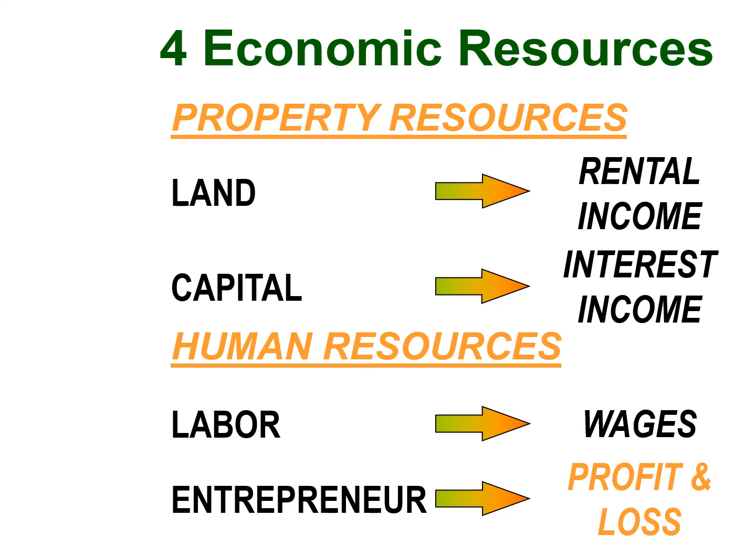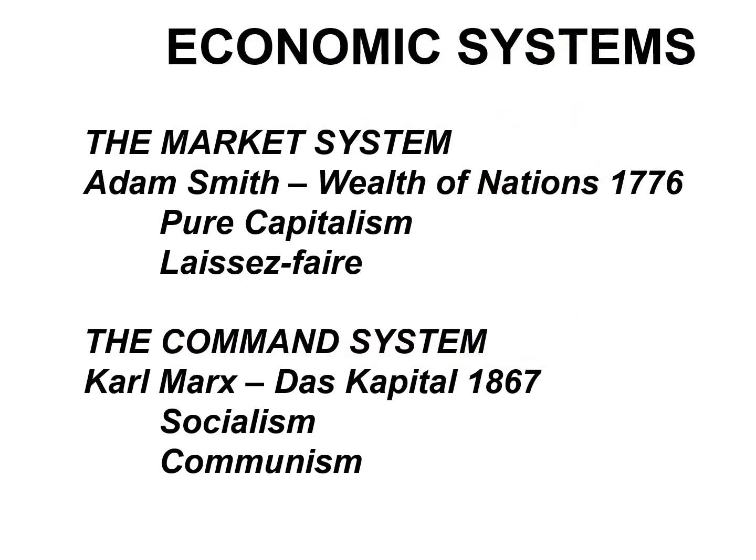But most importantly, for our lecture here, I'm sure most people have heard of the 2 economic systems: market-based capitalism and the command system, socialism. What most people don't think about is what is the economic divide or the philosophical difference between these 2 systems.